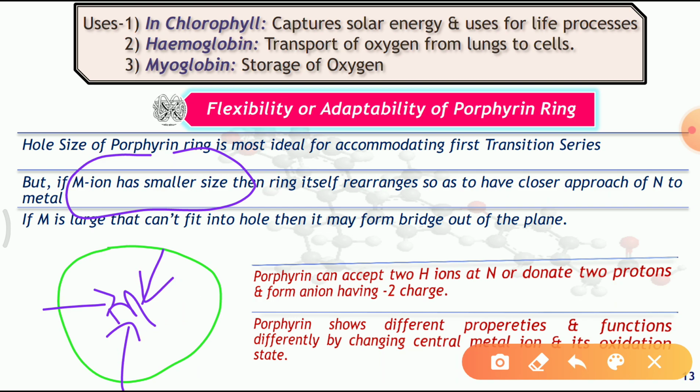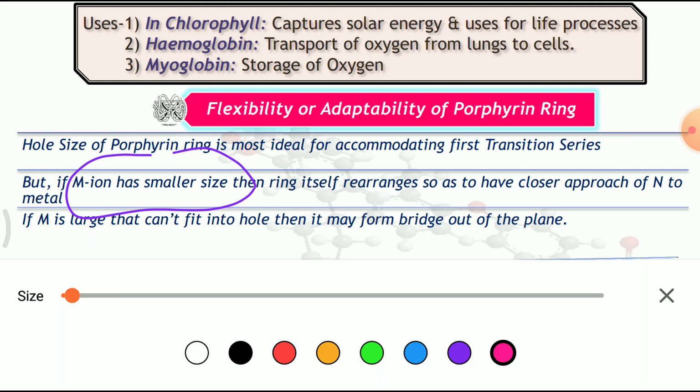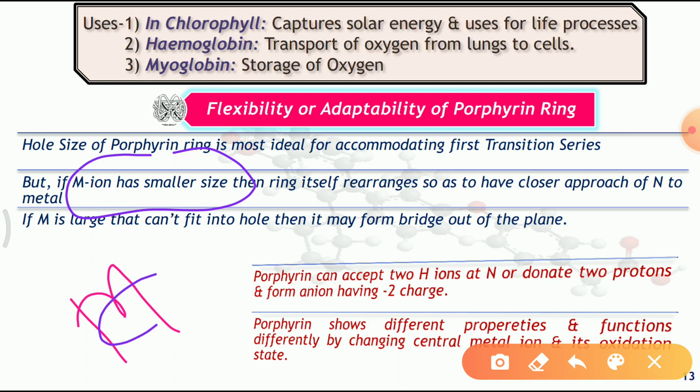Again, one more interesting fact of this porphyrin ring is that whenever there are very large metal ions, meaning the size of the metal ion is large, and the hole of the porphyrin ring is smaller, suppose this is the hole of the porphyrin ring and the metal ion is larger, then in this case the metal ion can't fit into the hole of the porphyrin ring. So in this case what will happen?